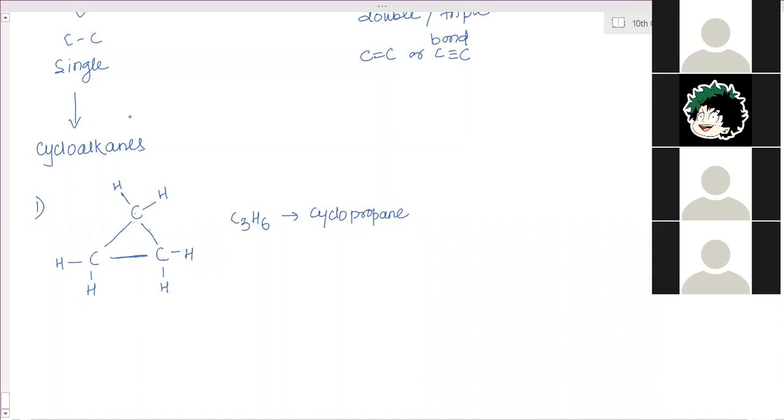Ma'am, for the topmost carbon atom, can we connect the hydrogens in straight line? Anywhere you can connect it. That's not a problem. You only show the electrons are shared. Okay, we are not showing it a proper structure.